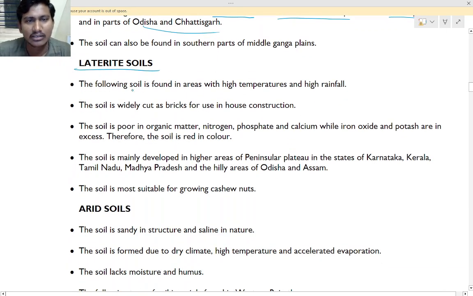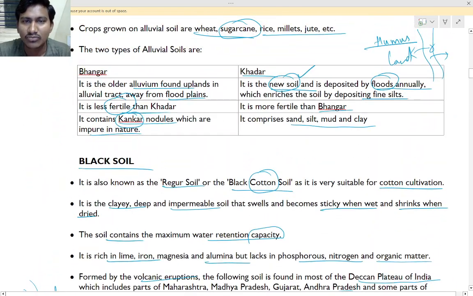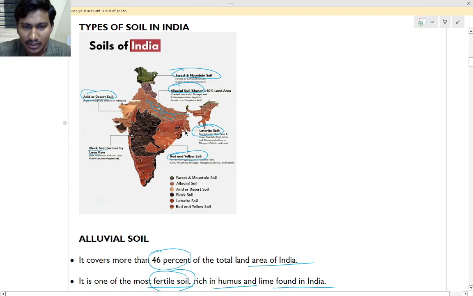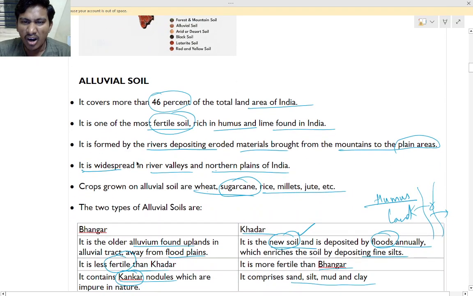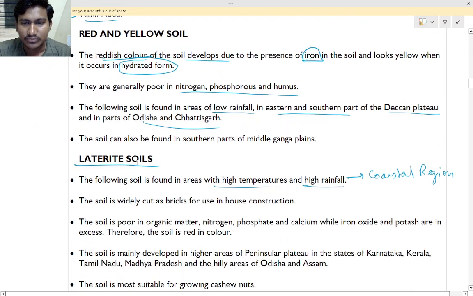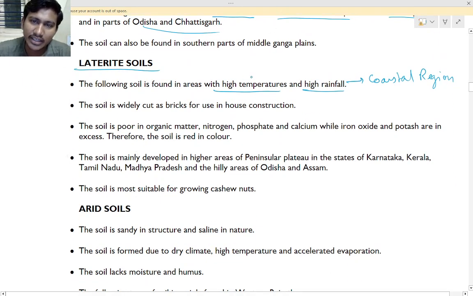The soil is found in areas with high temperature and high rainfall, that is coastal regions. Coastal region means near the sea. If you see here, laterite soil is found here and in this part, near Goa, and Maharashtra, which is by the sea, then Karnataka, then Tamil Nadu. So it is with high rainfall and high temperature.